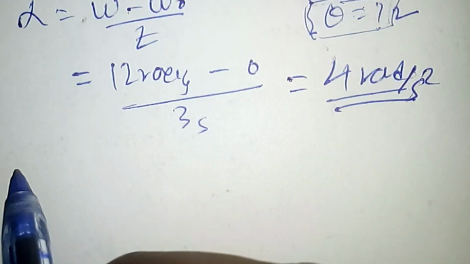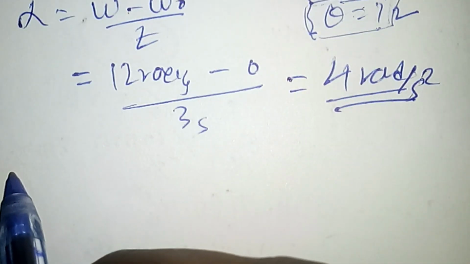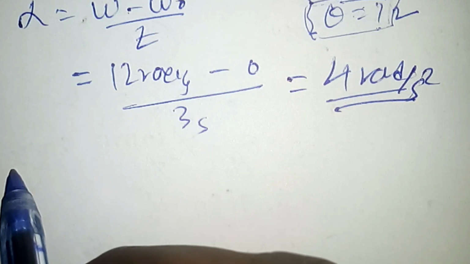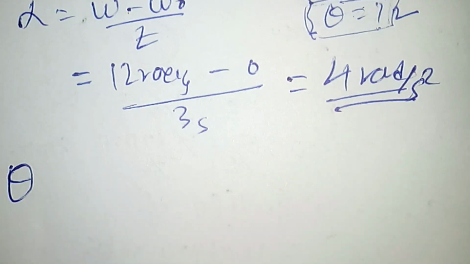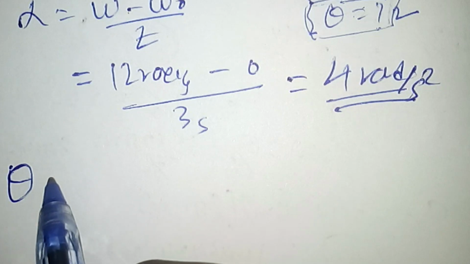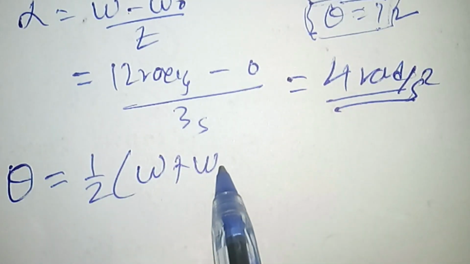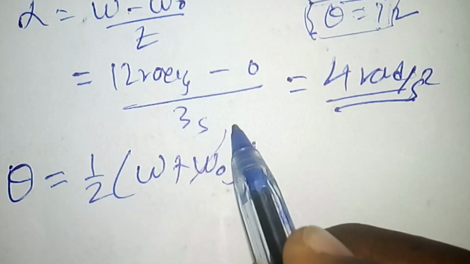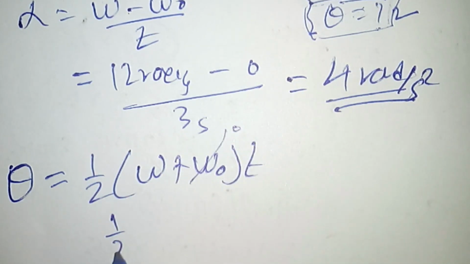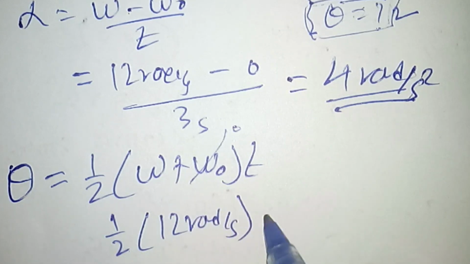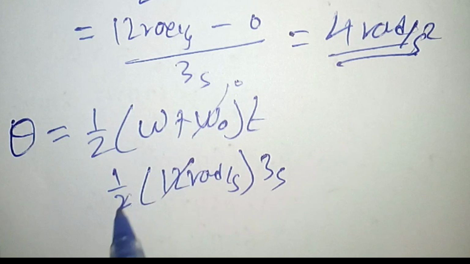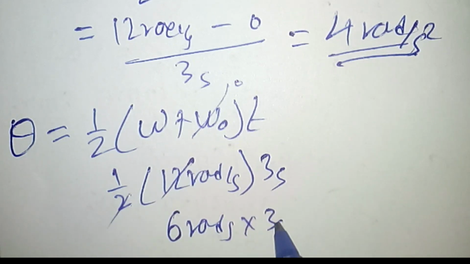And then the angular displacement can be calculated from any other equation which includes theta. From the second equation, theta is a half of omega plus omega naught times t. Since omega naught is 0, we have a half of 12 rad per second times 3 seconds. So this is 6 rad per second times 3 seconds.